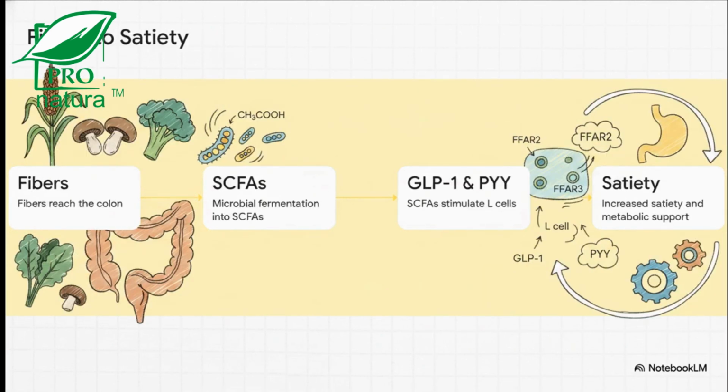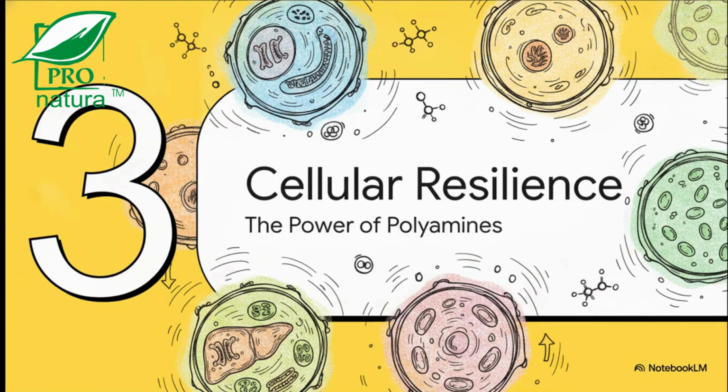Alongside proteins, we've got fermentable fibers. When fibers from sources like sorghum, cruciferous vegetables, and mushrooms reach your colon, beneficial bacteria ferment them into short-chain fatty acids, or SCFAs, like acetate, propionate, and butyrate. These SCFAs interact directly with intestinal receptors, specifically FFAR2 and FFAR3, to naturally stimulate your L cells to release more GLP-1 and PYY. It is a beautiful, natural partnership between your diet and your microbiome, supporting satiety and a really healthy gut barrier.